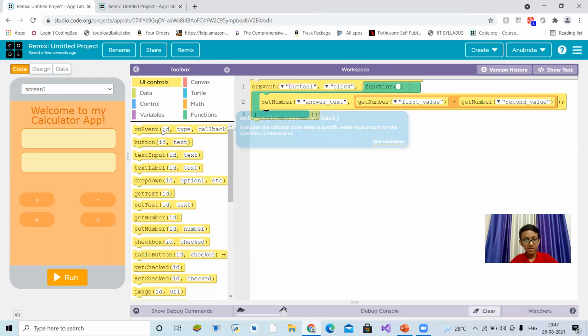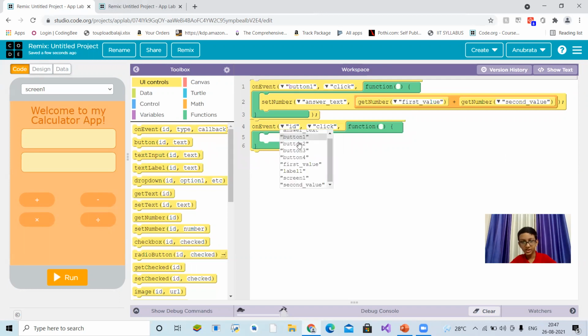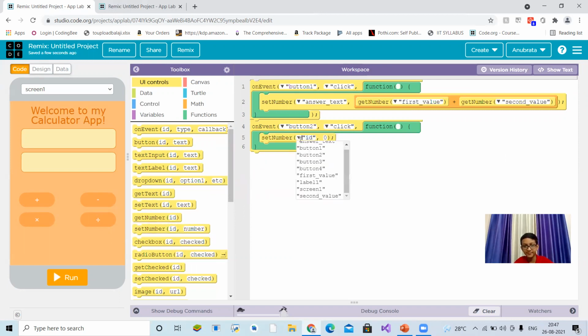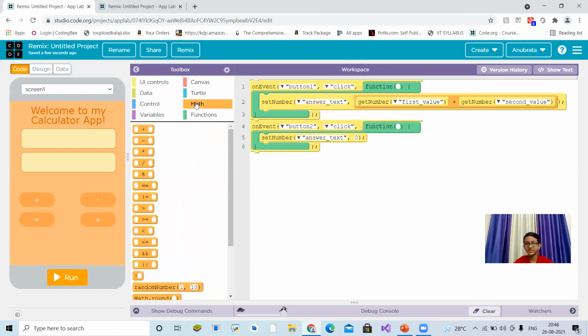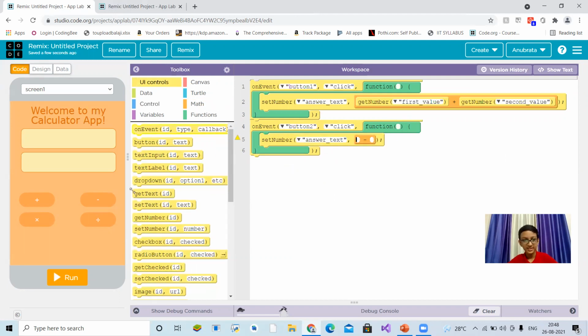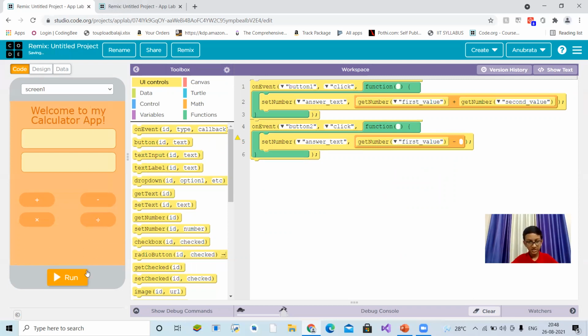Okay. Now when button 2 will be clicked, what will happen? Same thing will happen. Set number. Not the same thing, but it will minus. It will subtract. Get number, first value. We'll subtract the second value from the first value.